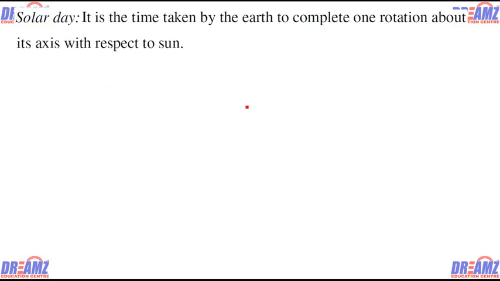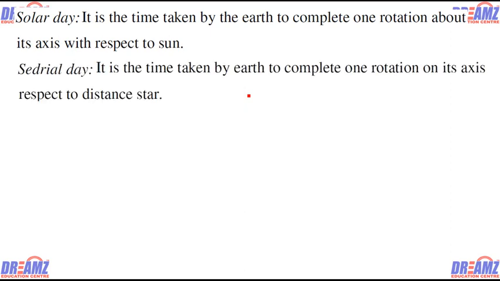Next is the solar day. It is the time taken by the earth to complete one rotation about its axis with respect to the sun. Now the sidereal day is the time taken by the earth to complete one rotation on its axis with respect to the distant stars.